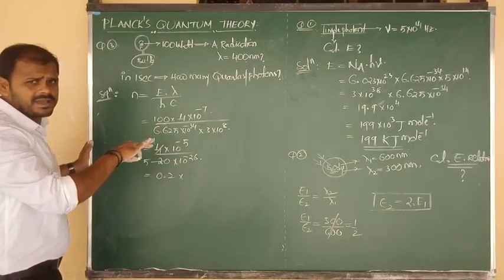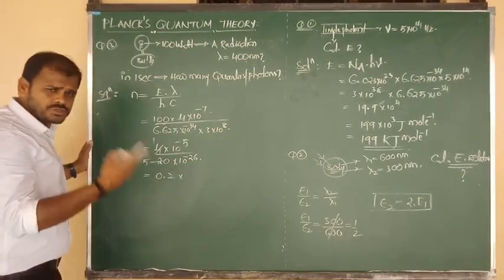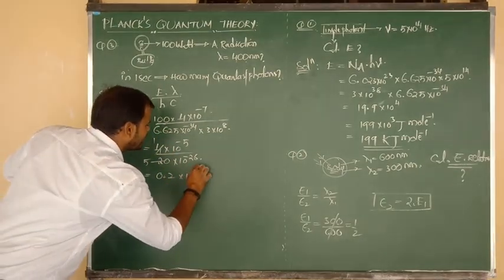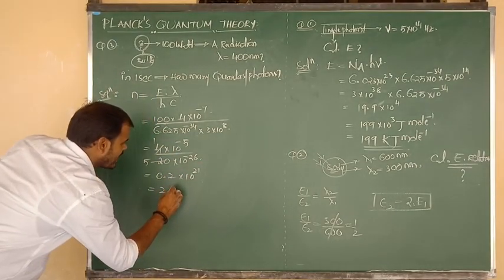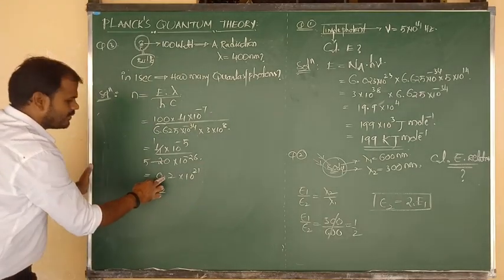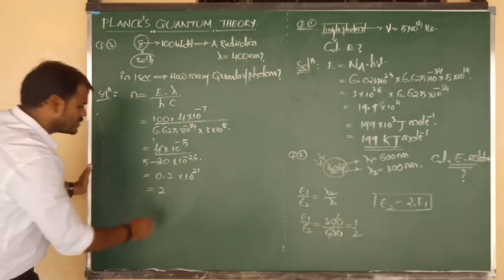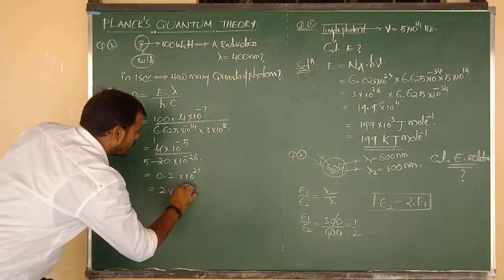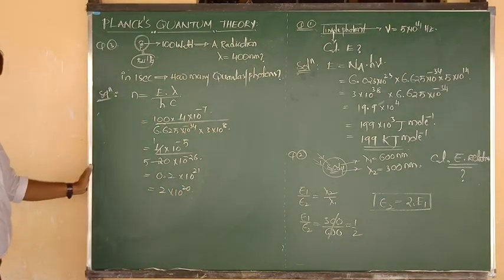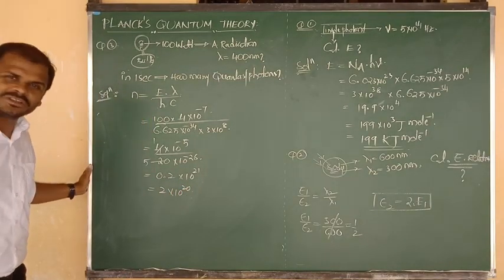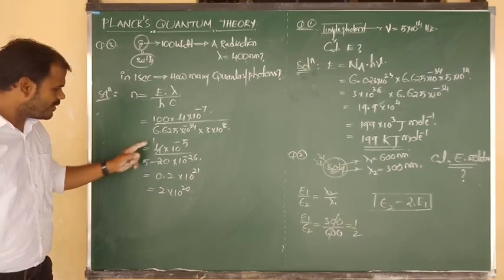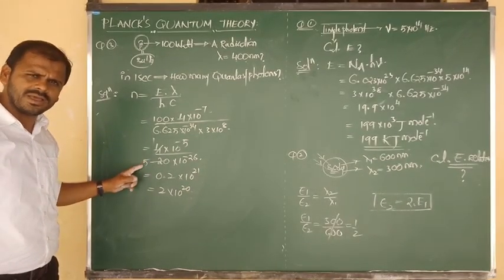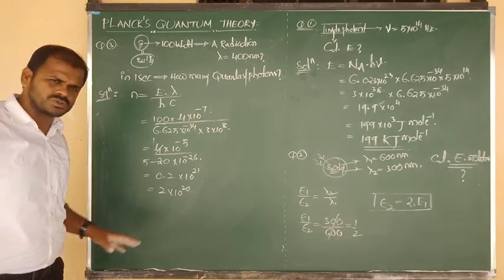When we consider it upside, it becomes plus 26. 26 minus 5 means we can write 21. Now when we simplify this data, we can consider the decimal point. So we can write 2 into 10 to the power of 20. 4 fives are 20, and 1 by 5 is 0.2 that goes to cancel now.